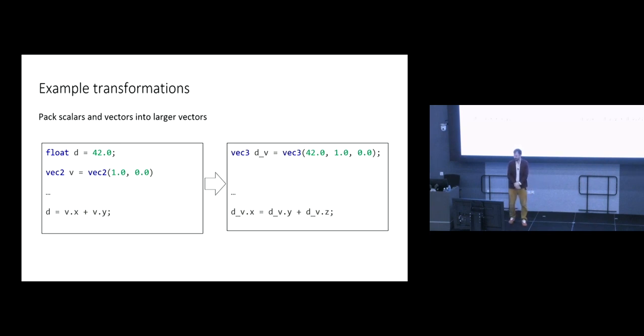And dv is going to have the values 42, 1, and 0, corresponding to the fact that the floating point number had the value 42 and the vector had the values 1 and 0. And then whenever we would have used either d or the components of v, we now use corresponding components of dv, right? So where we would have used d, we now use dv.x. And where we would have used v, we use either dv.y or dv.z. Okay? So this is just a way of making the code different, so the compiler is going to apply different optimizations. It's got a different task on its hands, but that task should lead to the same outcome. And these transformations can be very effective at triggering compiler bugs in practice.